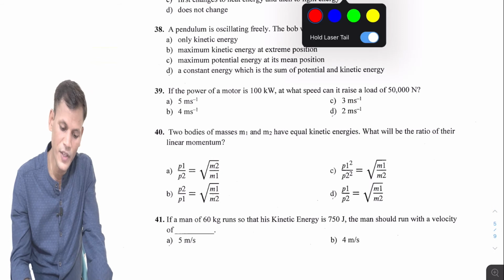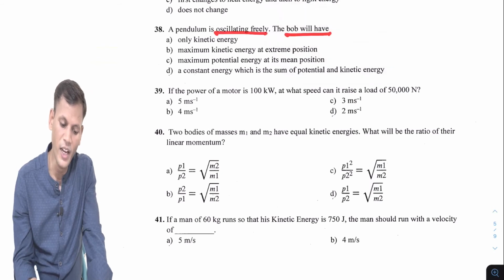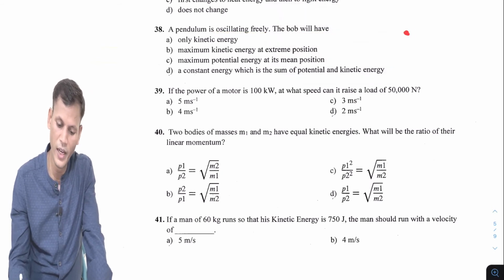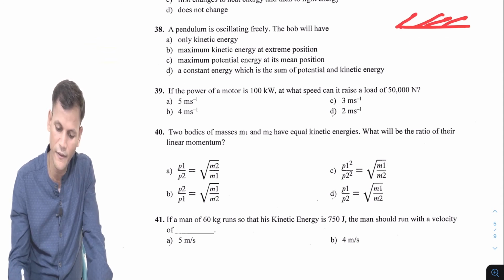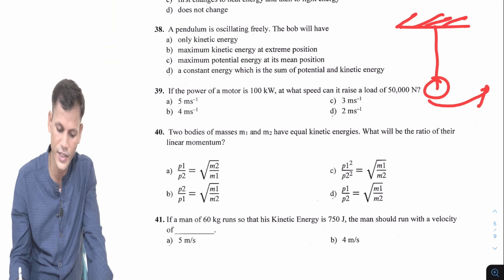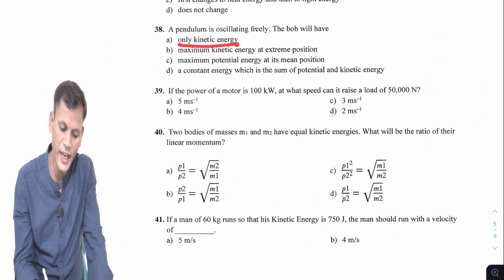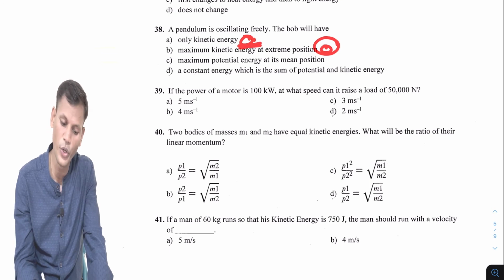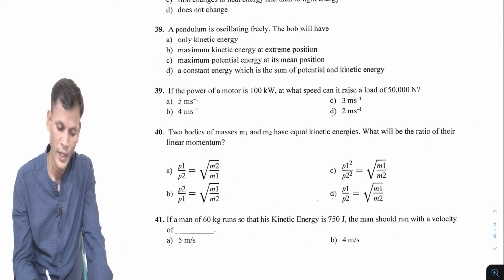A pendulum is oscillating freely. The bob will have, okay, it is freely oscillating, right? So maximum kinetic energy at the mean position, and at the extreme, kinetic energy becomes 0. Only kinetic energy is not there, because at the mean position kinetic is maximum and at the extreme it is 0.